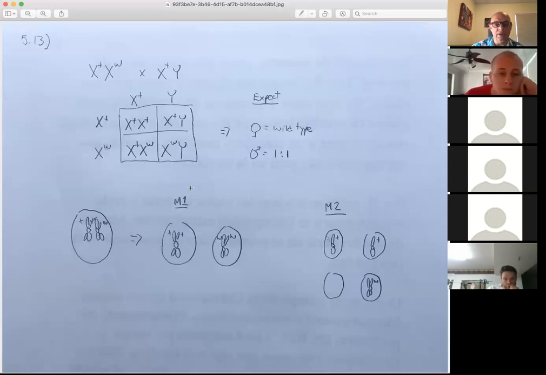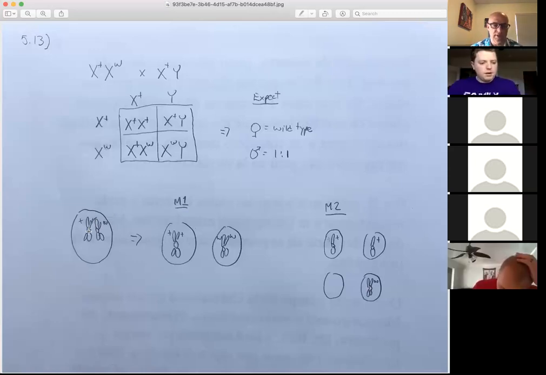So in regular meiosis, which is broken up into meiosis 1 and meiosis 2, if we're just going to follow the X chromosome in the female, in meiosis 1 you get a separation of the homologous chromosomes. Each of these chromosomes has duplicated in S phase, so it has formed sister chromatids.